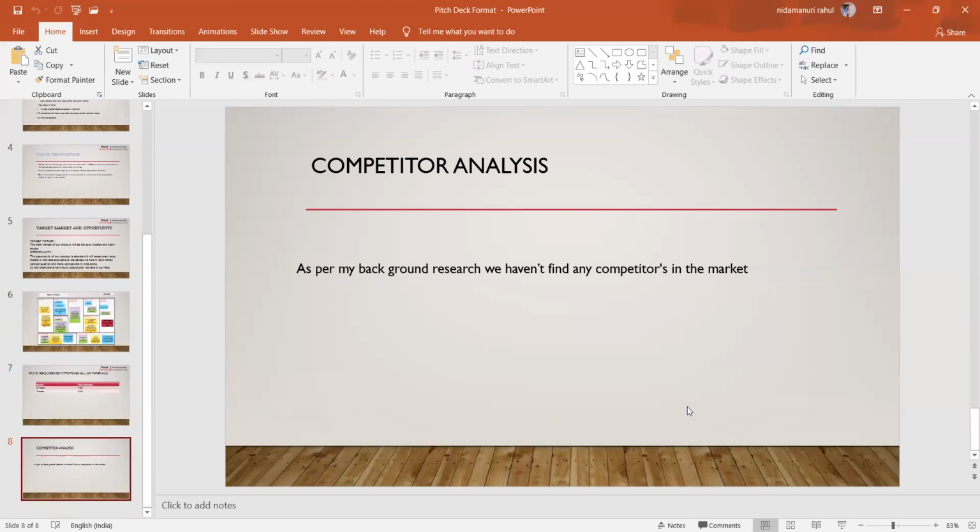Competitor analysis. As per my background research, we haven't found any competitors in this. It's a basic project. Most of the competitors haven't come, but we may find some in the coming days. Who knows, somebody may come up with the idea. So that's all for the project solution.